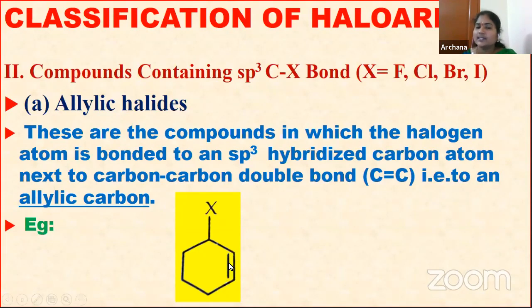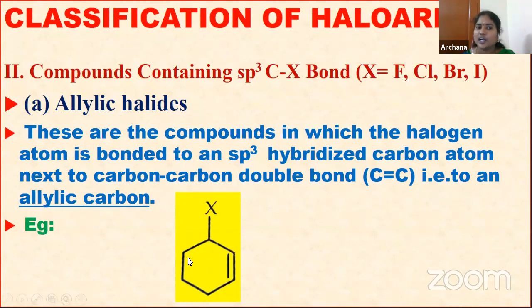The next carbon position to this C double bond C, we are calling the allylic carbon. Remember, children? The carbon which is present next to the C double bond C, we are calling the allylic carbon.